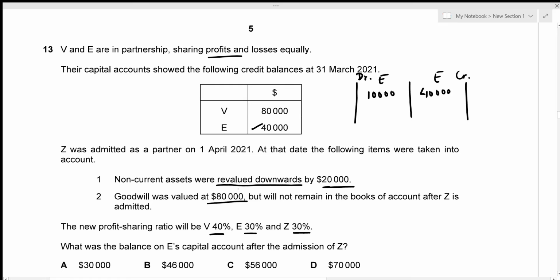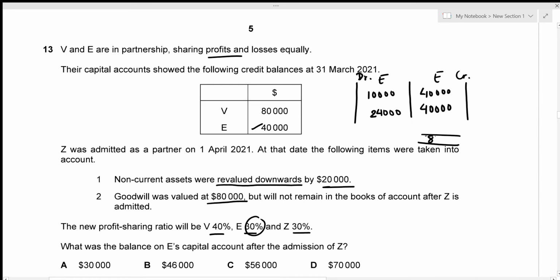All right, next we have goodwill. Goodwill of 80,000 before admission would just be divided into 2 equal halves for E and V, so 40,000 under the old ratio. But under the new ratio, we're going to have only 30% of 80,000, which is 24,000. So this is the new ratio. Let's total.